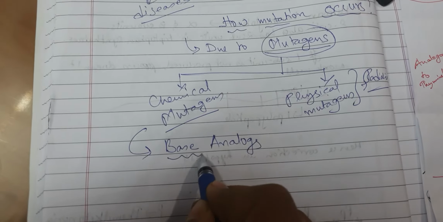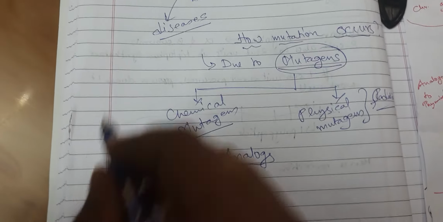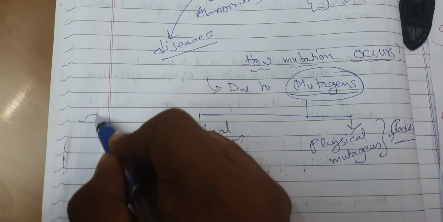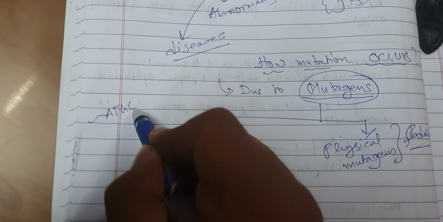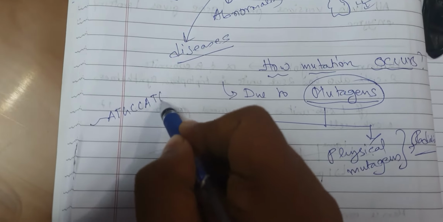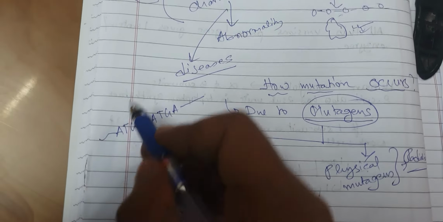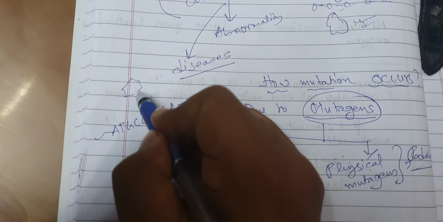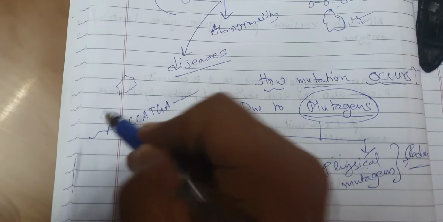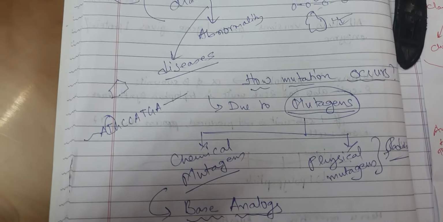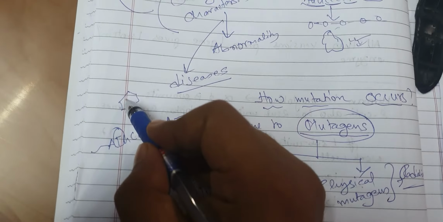Now the question arises, sir, what is a base analog? What happens sometimes is that suppose in a DNA sequence ATGCCATGA is there. Okay, now what will happen is a chemical structure which is just similar to the structure of T but is not actually T will get incorporated.